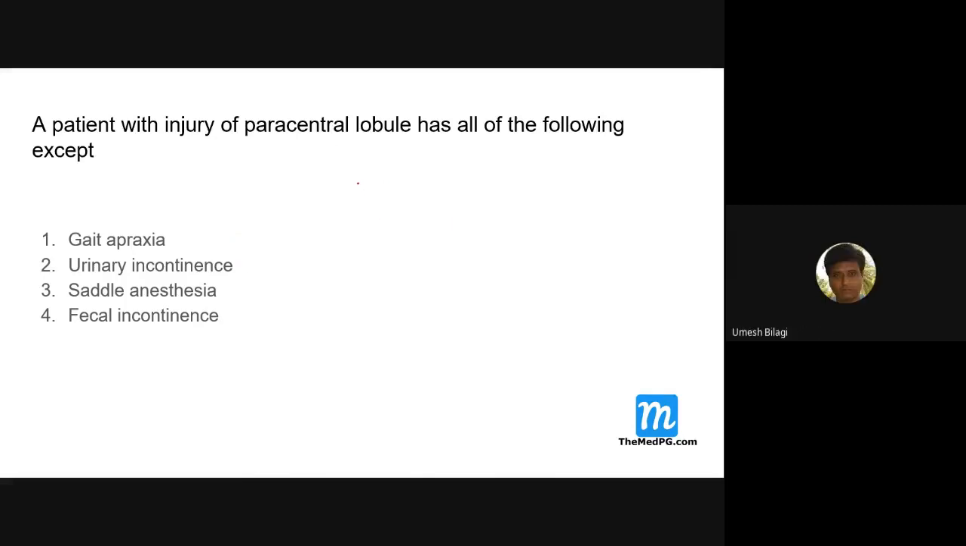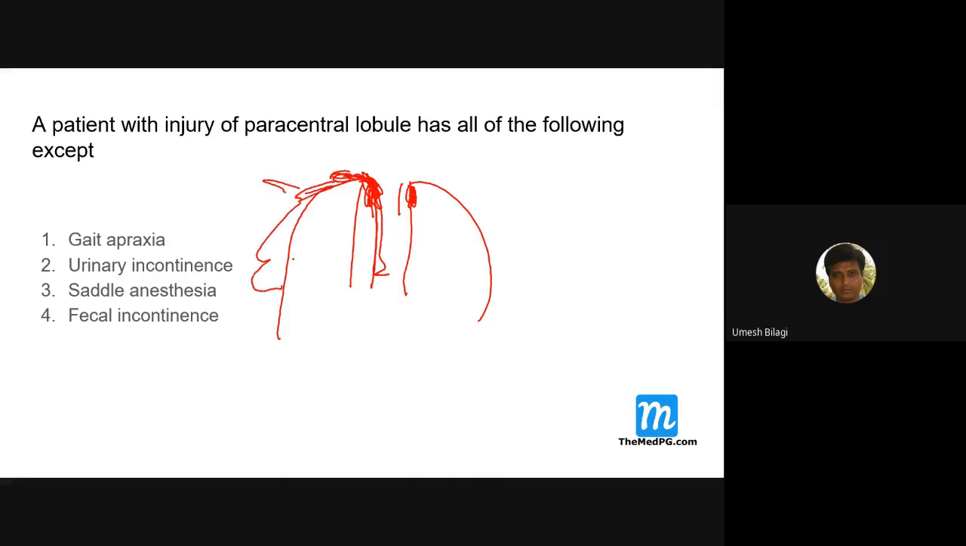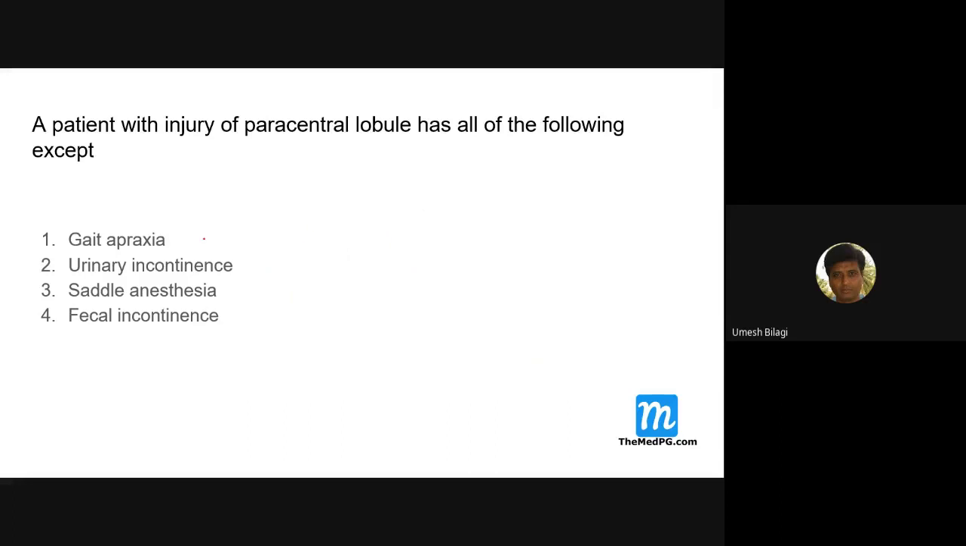Where is the paracentral lobule? This is a coronal section I'm showing. In cross section, it comes in the medial part, here. I'll show the images. This is the paracentral lobule. Here there is the lower limb, abdomen and perineum, then thorax here, then hand here, then face here. That's how it is arranged. That's the reason gait, urinary and fecal functions are involved, but not saddle.